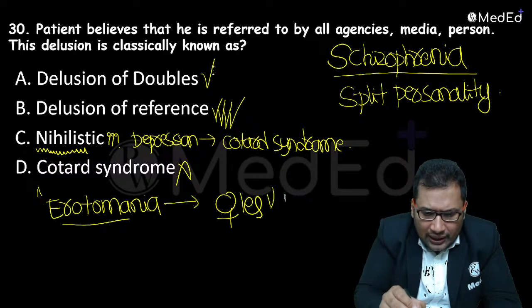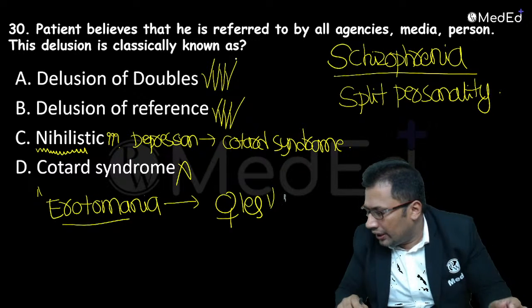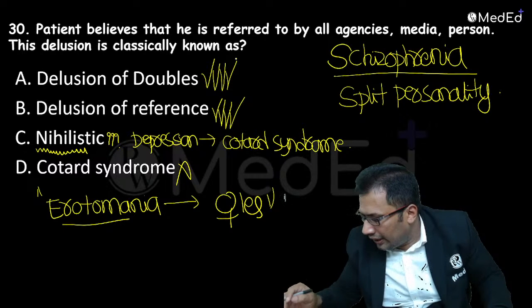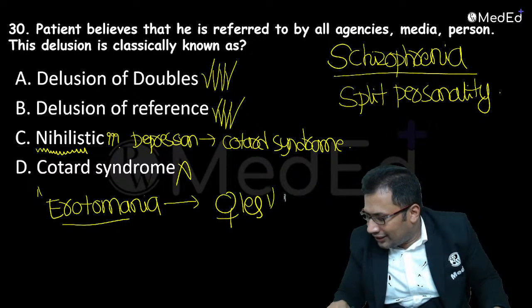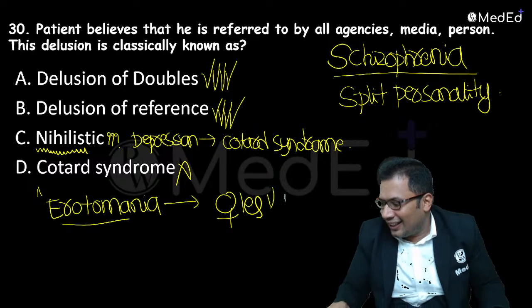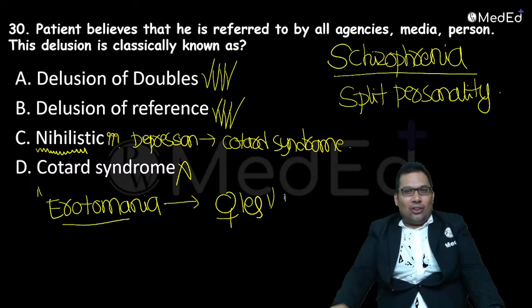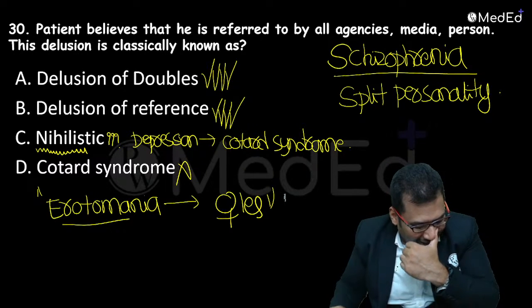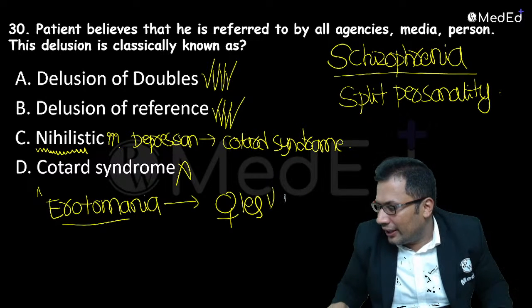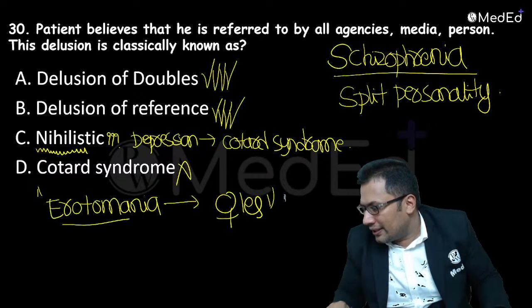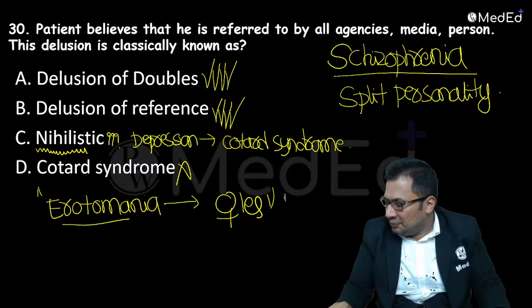Delusion of doubles. What is delusion of doubles? All of you. Delusion of doubles. Good. Sugana Medax is telling, Sir, Alia Bhatt is in love with me. Alia Bhatt is correct. He always thinks that Alia Bhatt is in love with him. At the same time, it is possible, right?